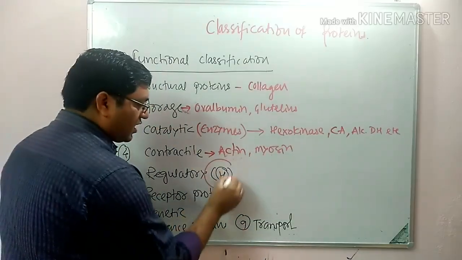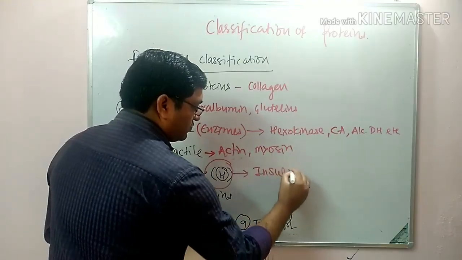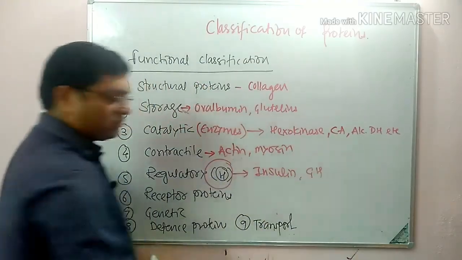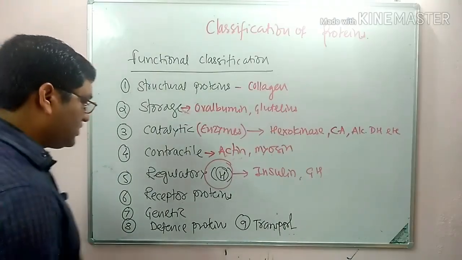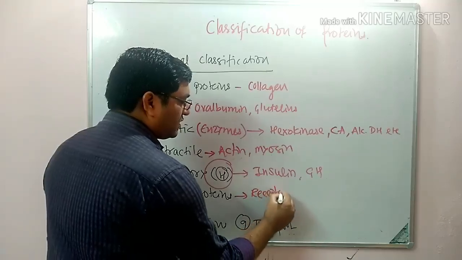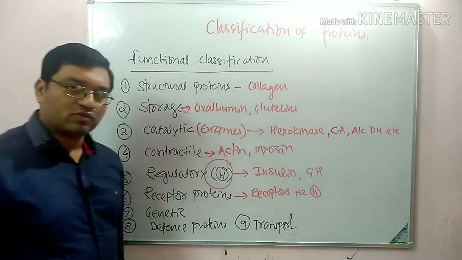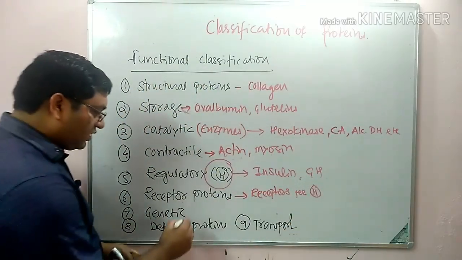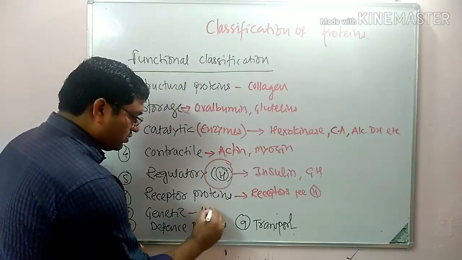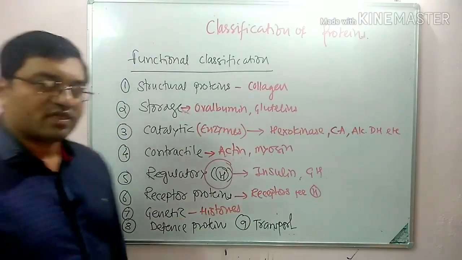Regulatory protein means hormones. It includes insulin, growth hormone, etc. Receptor proteins act as receptors for hormones. Then genetic protein includes nucleoprotein, that is histones. Histones are basic proteins.